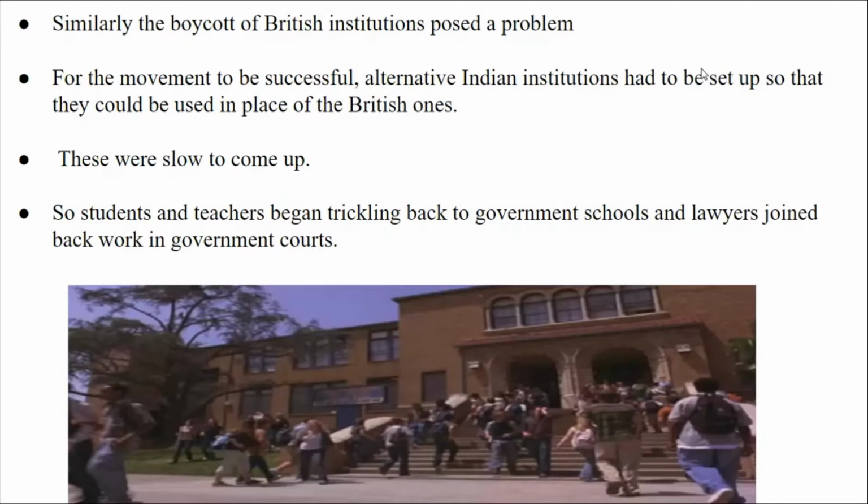For non-cooperation to be successful, there should have been Indian institutions as alternatives to the British ones. If there were Indian institutions, everyone would have gone to them. But at that time, there were no Indian institutions. So slowly, everyone started going back to British controlled institutions and their work, and lawyers also joined back work.